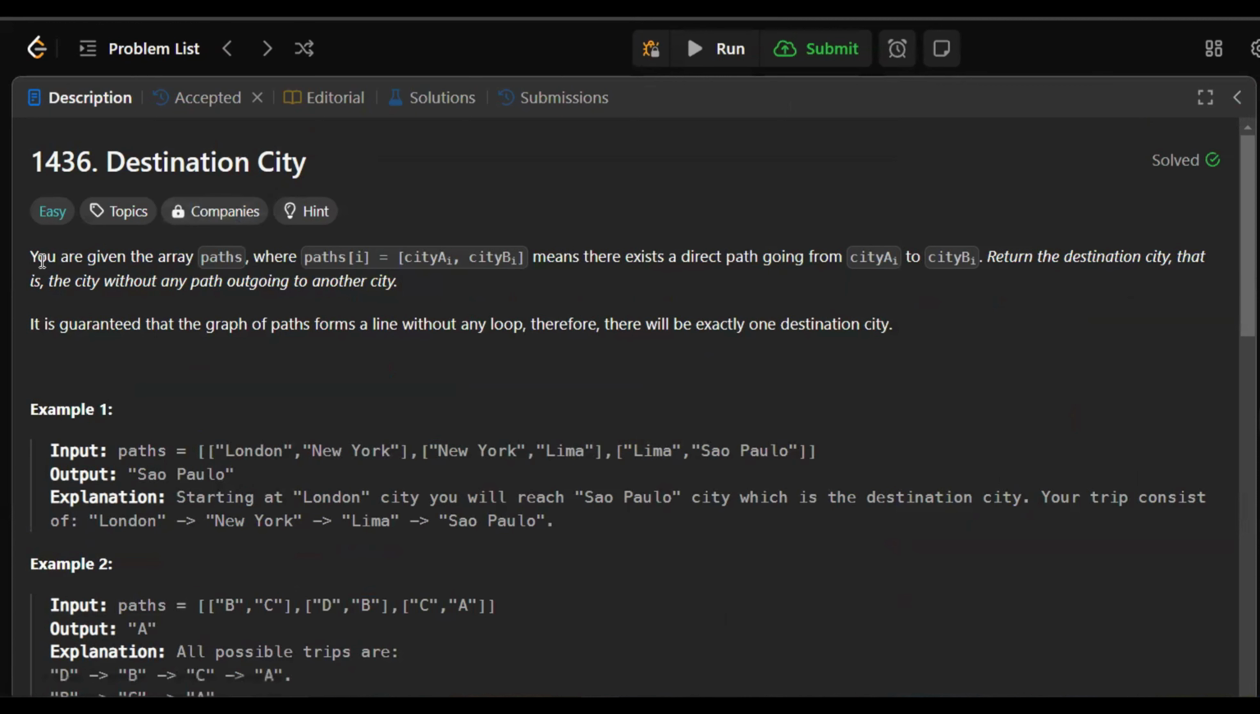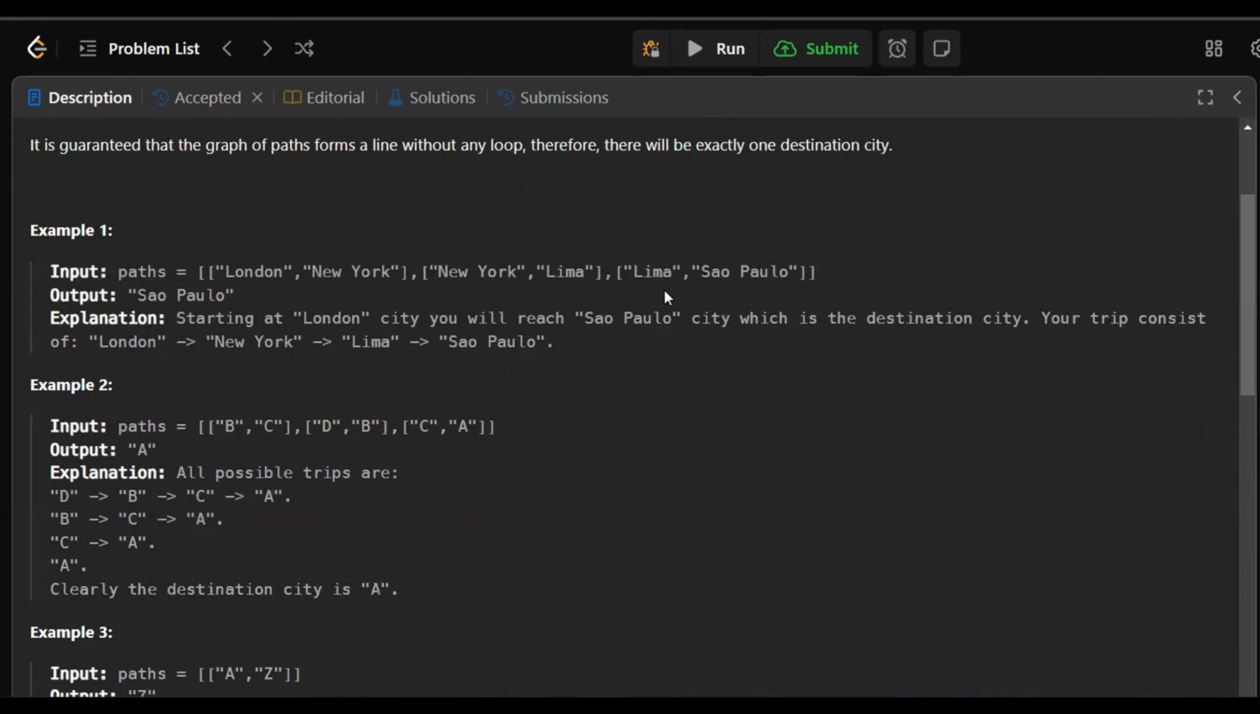In this problem, you are given the array paths where paths[i] is the city A_i to city B_i, which means that there exists a direct path going from city A to city B. Now we have to return the destination city, that is the city without any path outgoing to another city. And it is guaranteed that the graph of paths forms a line without any loop. Therefore, there will be exactly one destination city.